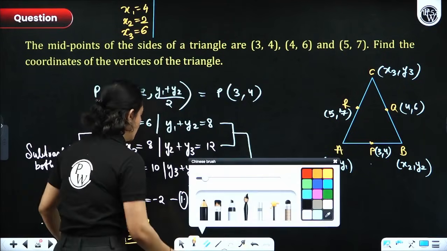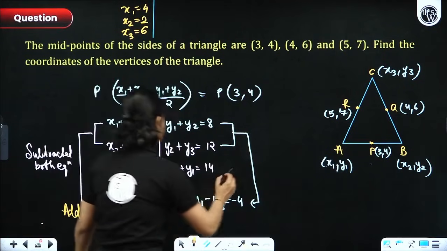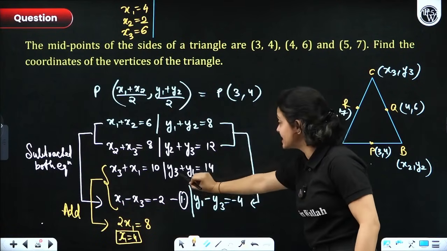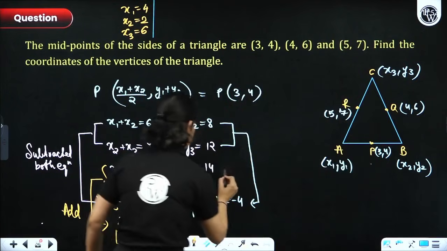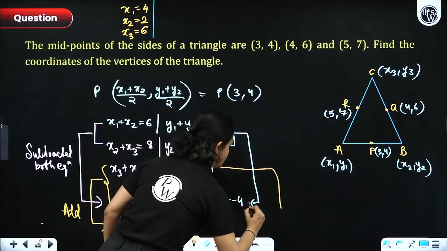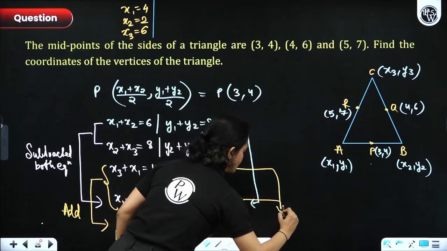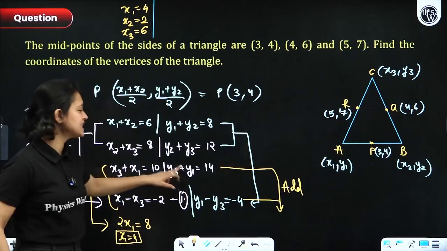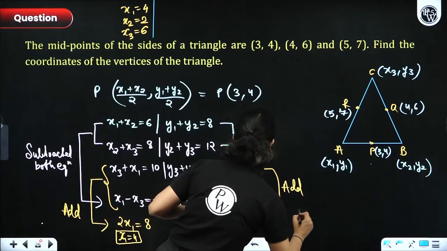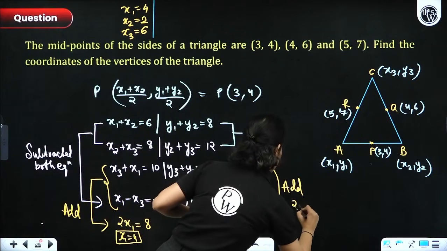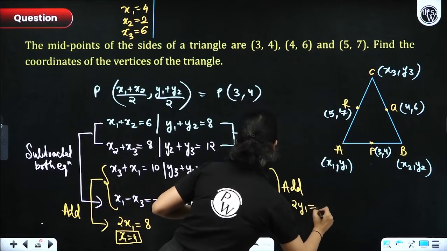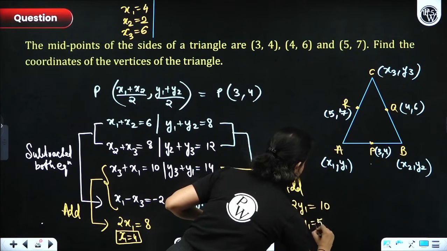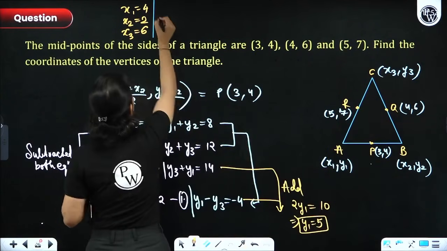Okay. So here again what I'll do, I will simply see y3 plus y1 and y1 minus y3. Both of these have the same variables y1 and y3. So I am simply going to add both of these. If I add both of these, what do I get? y3 gets cancelled. Twice of y1 comes out to be 10. So from here, y1 equals 5. Okay? So y1 has come out to be 5.